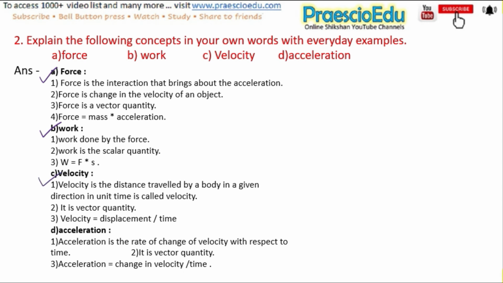Next one is velocity. Velocity is the distance traveled by a body in a given direction in unit time. It is a vector quantity and velocity is equal to displacement upon time. Next one is acceleration, and acceleration is the rate of change of velocity with respect to time. It is a vector quantity and acceleration is equal to change in velocity upon time.